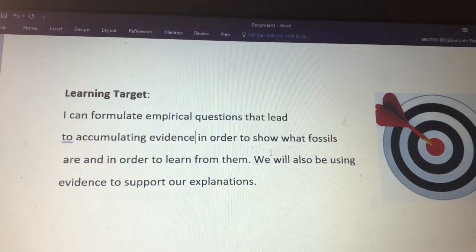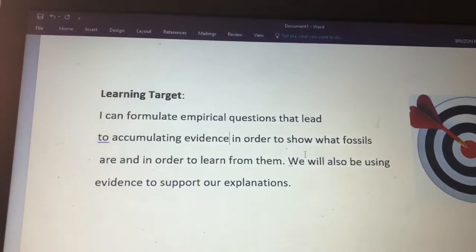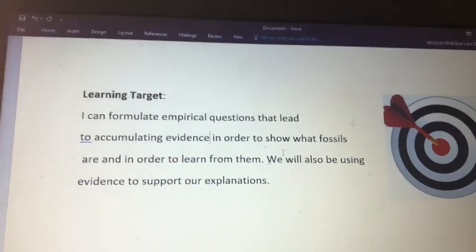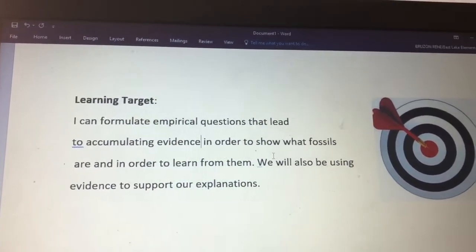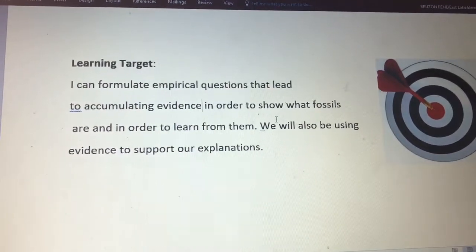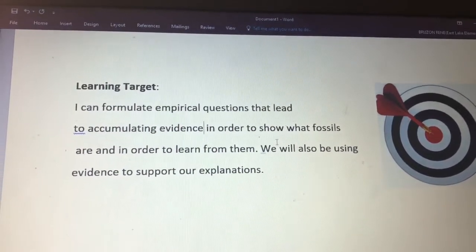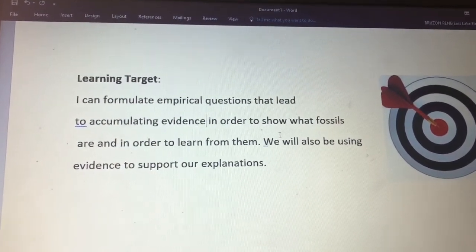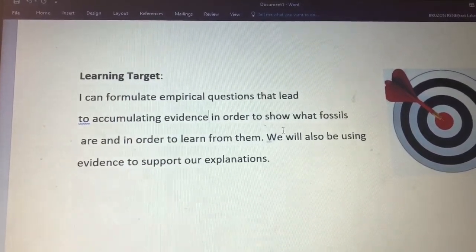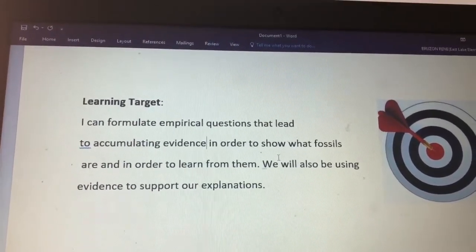I think we have a pretty good idea now, but we're going to do one more article today, and we are going to go back. Remember those statements that you marked yes, that you checked? We're going to go back to that today to confirm, because now that we have so much information, we will be able to confirm those predictions that we made. So that's what we're going to be doing today.